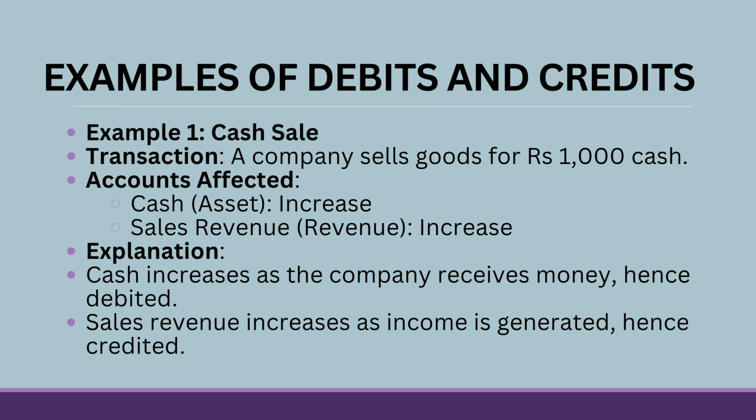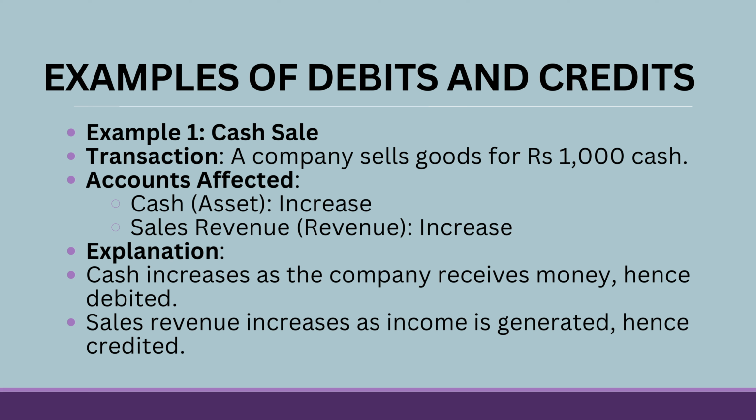Now, if I have to explain with an example, if I take an example of cash sales, suppose the transaction is a company sells goods for ₹1,000 in cash, then the accounts that are affected are cash account and sales account. Now here, cash is an asset and sales is a revenue item.